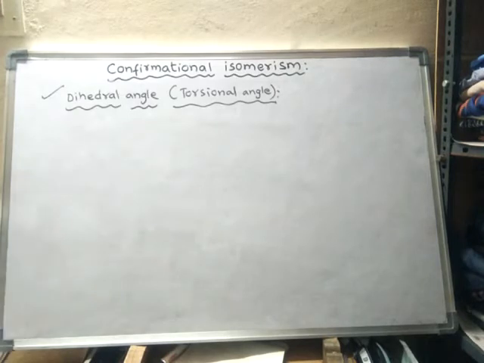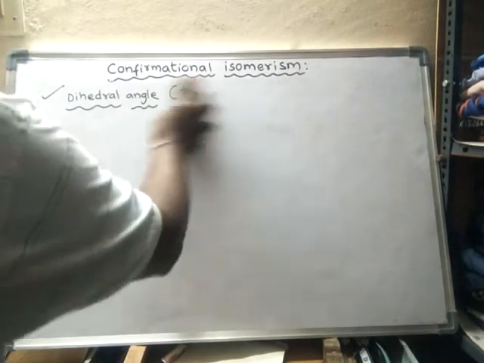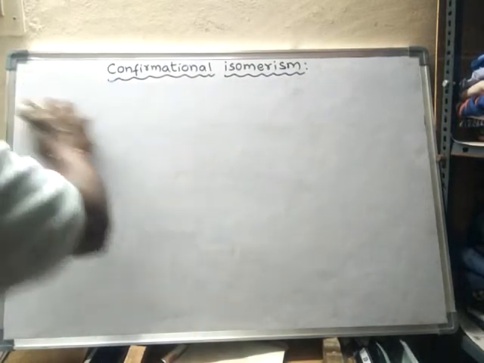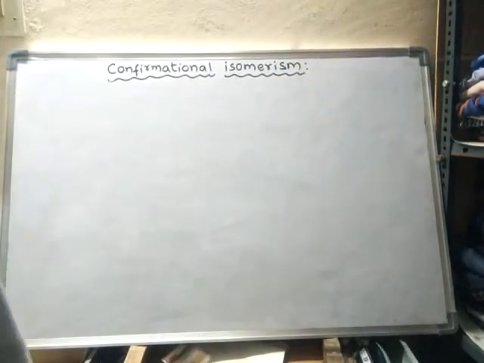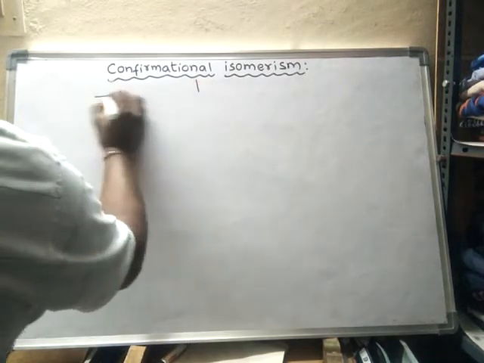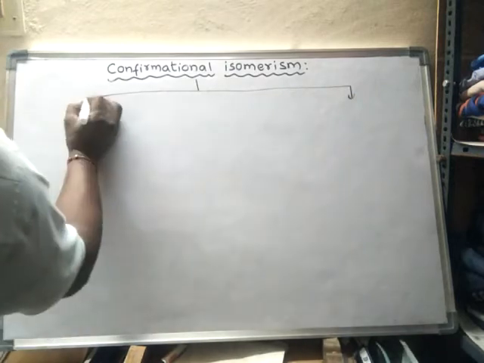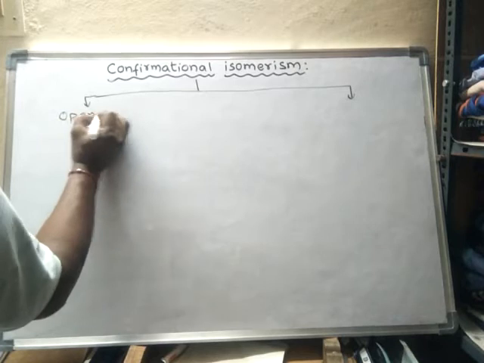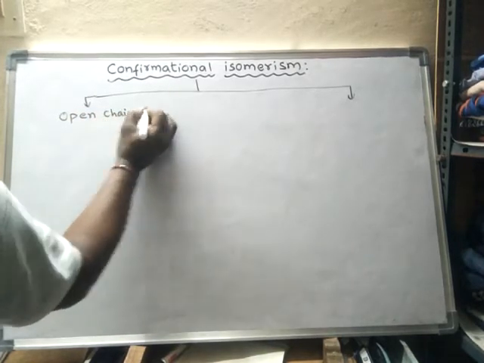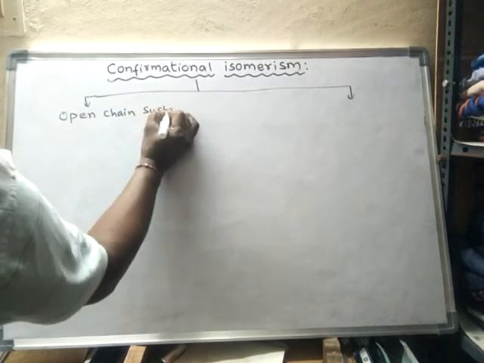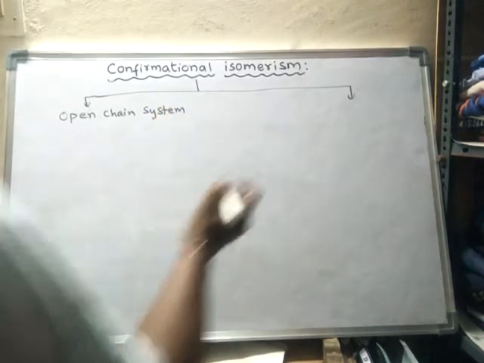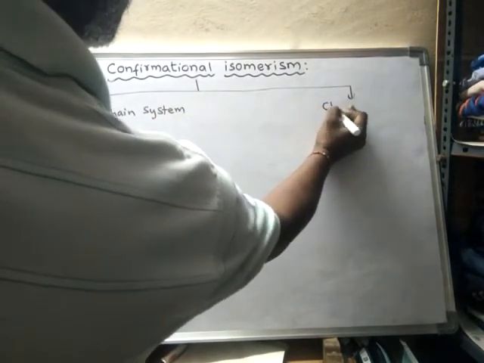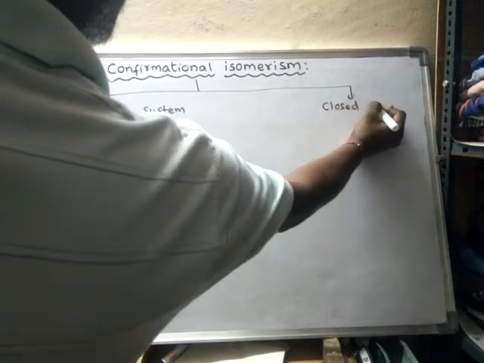Now we will learn different types of conformational isomers, in open chain as well as in closed chains. Conformational isomerism can be classified into two types: open chain system, and another one is closed chain.